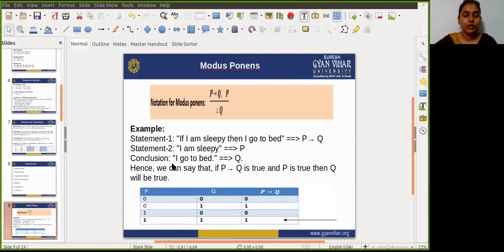So guys, in the truth table it shows that P implies Q is obviously true because both values are true, and the value of P is also true. If we conjoin true and true, then definitely the result will be true. So in that case we see that the value of Q is also true.